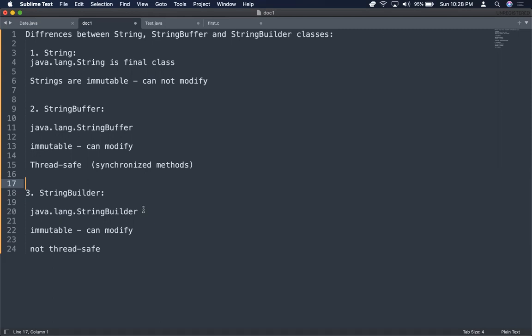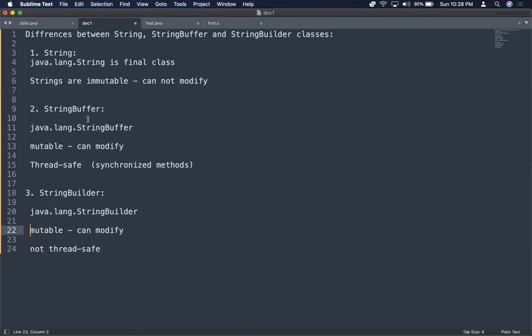Since strings are immutable, we need mutable classes. That's why in Java, StringBuffer is there. The fully qualified name is java.lang.StringBuffer, and it is a mutable class. It is not immutable. Because it is mutable, we can actually change the contents. String is immutable and StringBuffer is mutable. We can change the content. That's what mutability means.